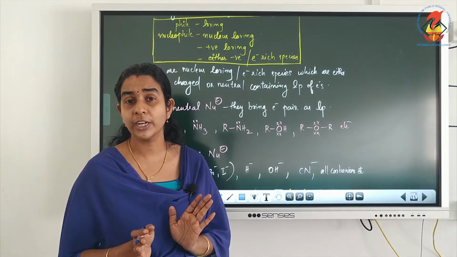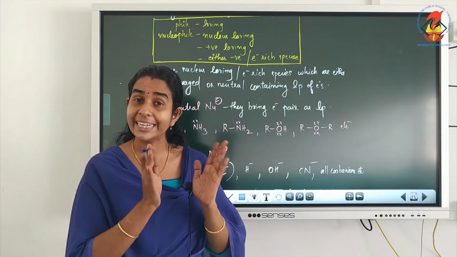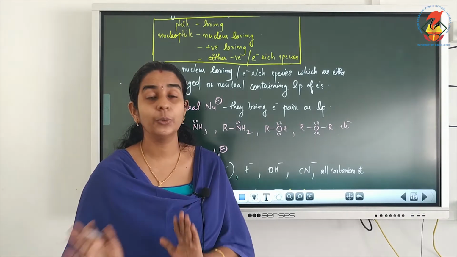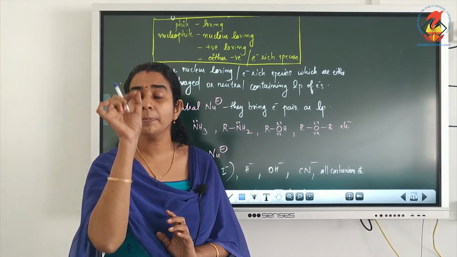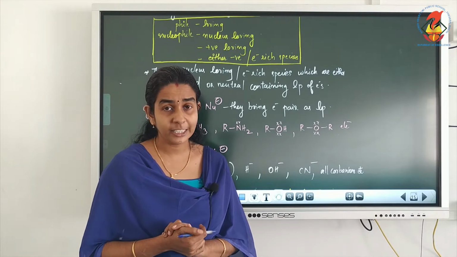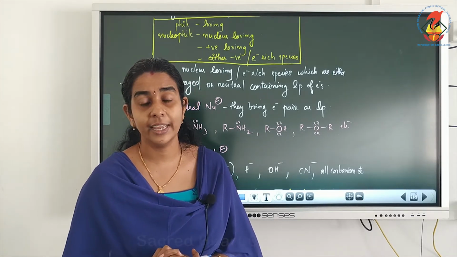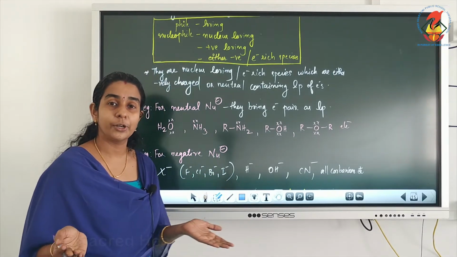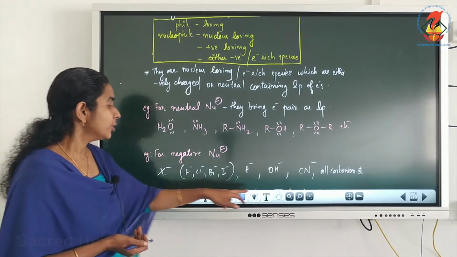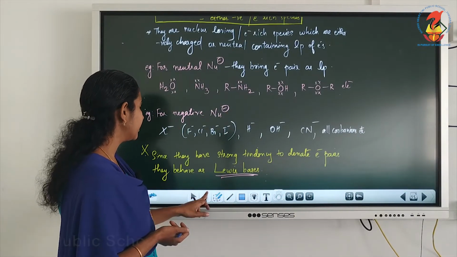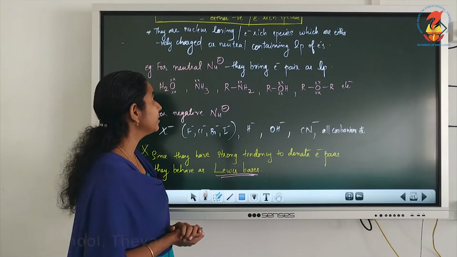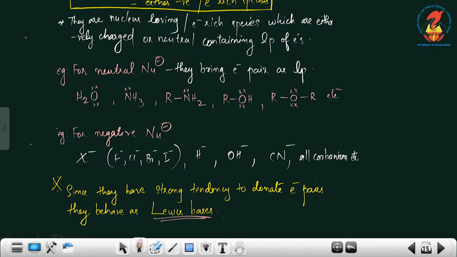If they are negatively charged, we can definitely say that they are nucleophiles. And if there is no charge given in the molecule, but there is a lone pair on any of the atoms present in the molecule, we can say that it is a nucleophile because it is electron rich. Now we will see examples of neutral nucleophiles and negative nucleophiles. Neutral nucleophiles bring electron pairs for the substrate as lone pairs.